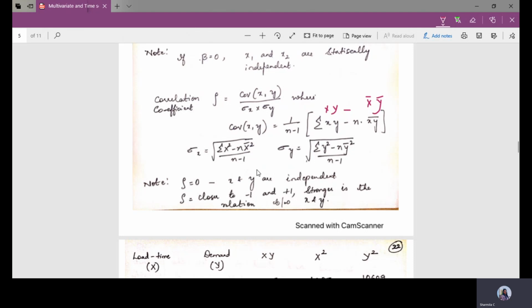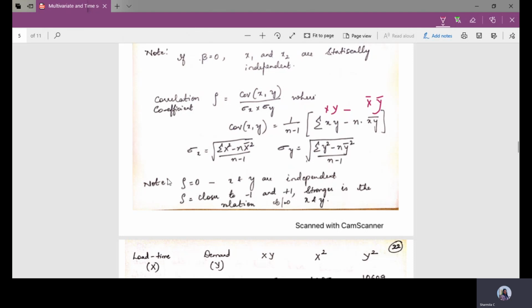Now the standard deviation sigma x is the square root of the summation of x square minus n into the mean of the first random variable square, divided by n minus 1. In a similar way, sigma y equals the square root of the summation of y square minus n into y bar square, divided by n minus 1.